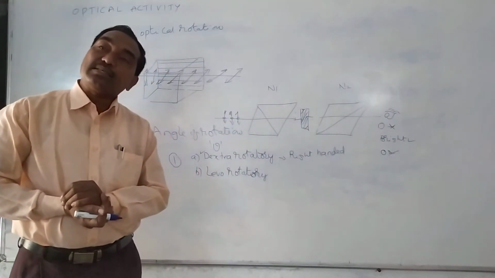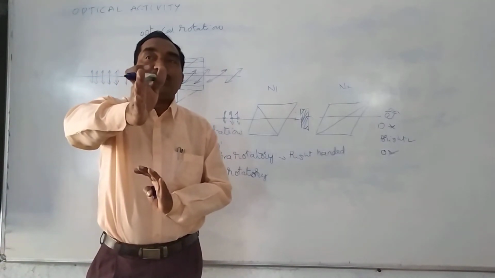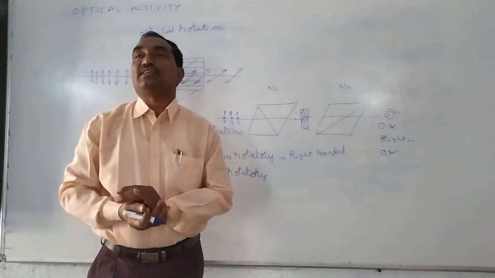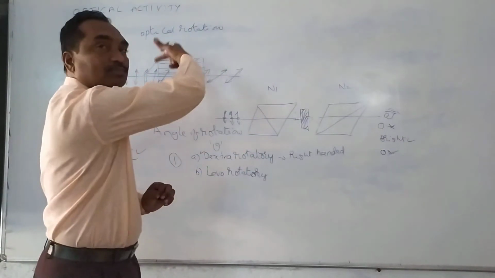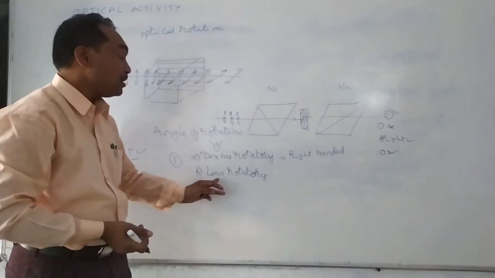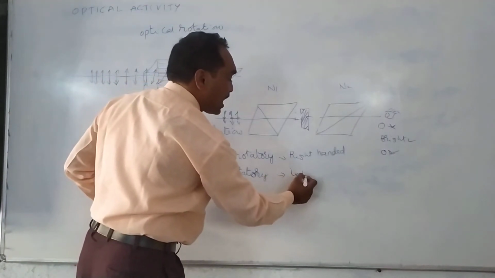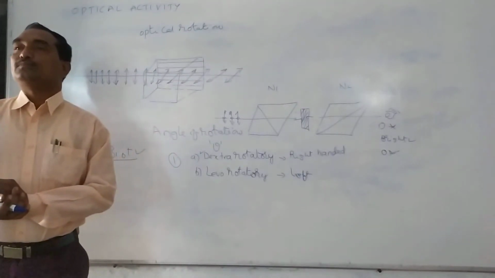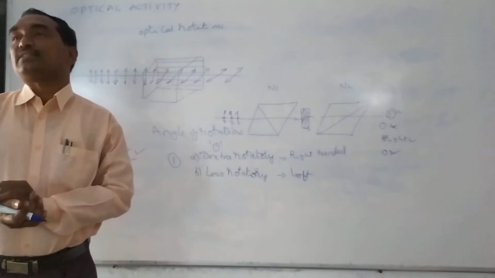But for some of the crystals or substances, the plane of vibration of the polarized light rotates towards the anti-clockwise direction. Such substances are called levorotatory substances, also called left-handed rotatory substances. So there are two types of substances we have observed by using Biot's experiment.